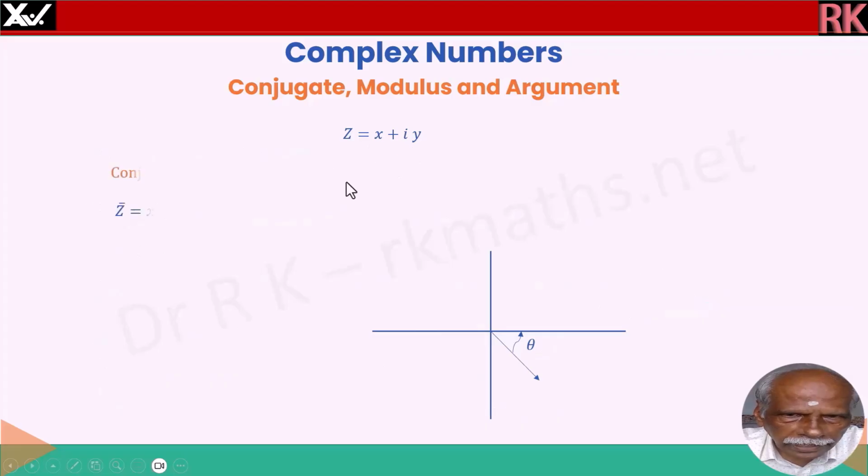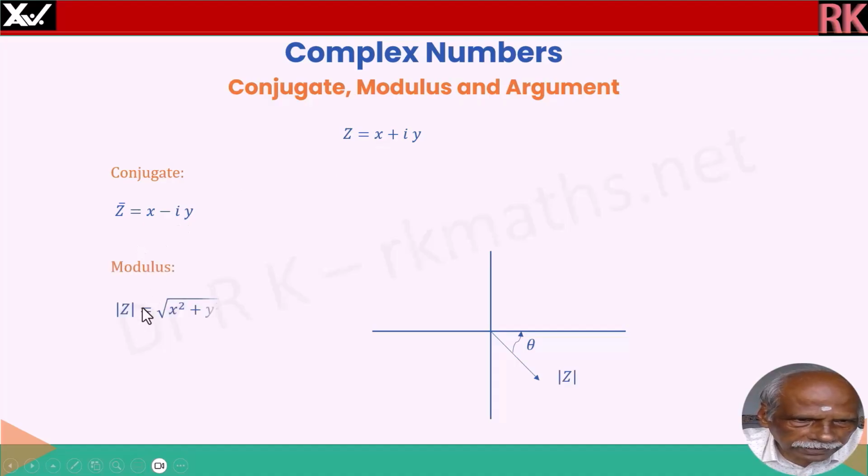z is equal to x plus iy. We will see conjugate, modulus and argument. Conjugate is written as z bar, that is you change the sign between the real and imaginary part. x minus iy is the conjugate of x plus iy. 2 minus 3i is the conjugate of 2 plus 3i. So modulus is square root of x squared plus y squared. Please note, irrespective of the sign between the two, modulus is same. So the modulus of conjugate and modulus of the number z, both are same. Argument is tan inverse of y by x. That again remains the same for both conjugate and the number z.